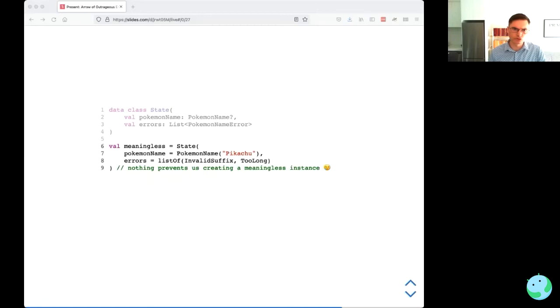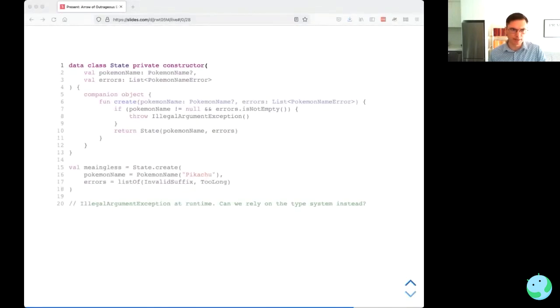Now we could, of course, try and clean that up by making the constructor for the state class private and then writing some kind of factory function where we throw if we encounter this meaningless state. But if we do that, we only find out at runtime that something's wrong. We'd rather find out at compile time with some kind of compiler error.